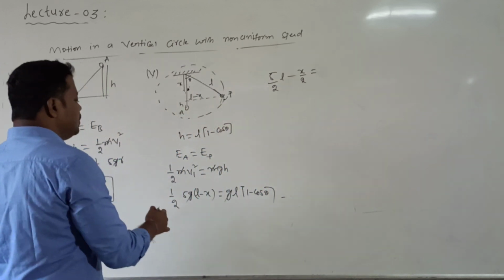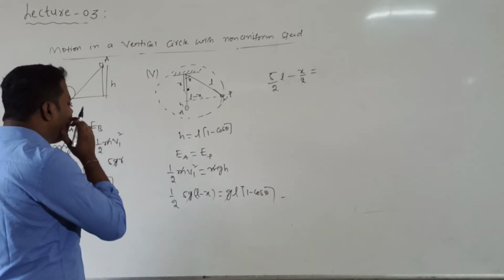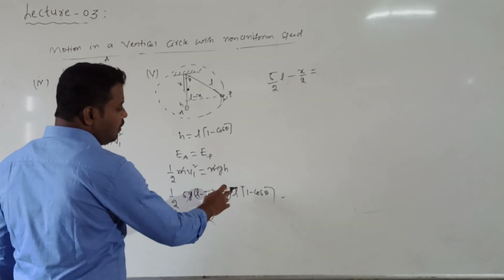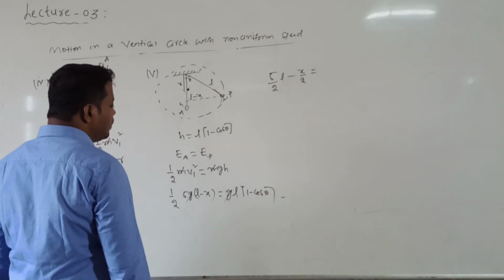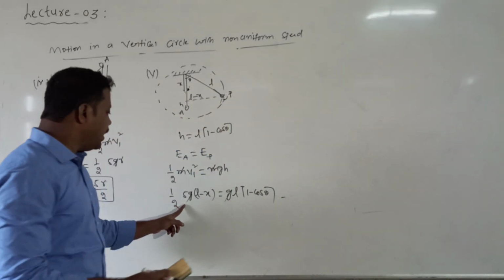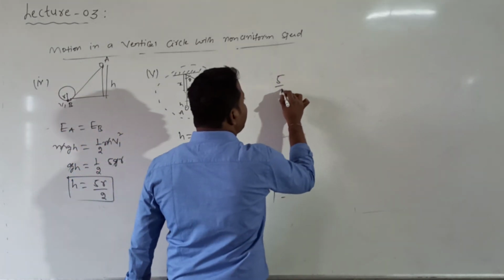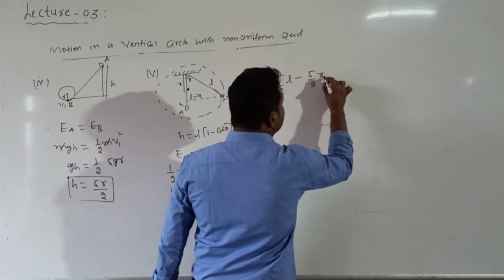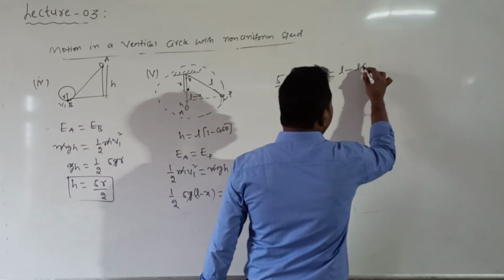Or otherwise can I say that these two values this side, so g into L value is equal to 1 minus cos theta. Then what do we get? 5 by 2 into, this is m into g into h. So that is g into L, written as L into 1 minus cos theta. So we want to find the value of x. X value is equal to, 5 is for both, because here I should multiply 5 with L and also with x. Then what I will get? 5 by 2 into L minus 5 by 2 into x value is equal to how much? L minus L into cos theta.